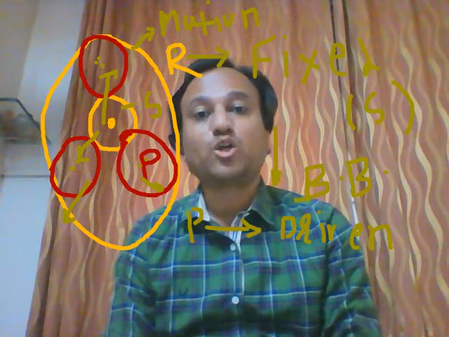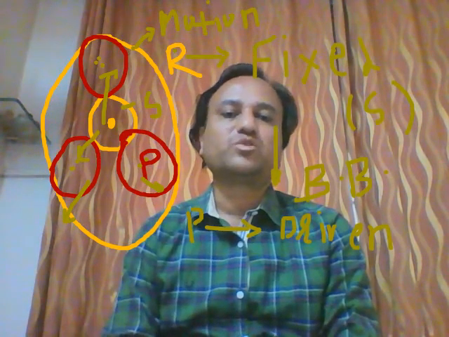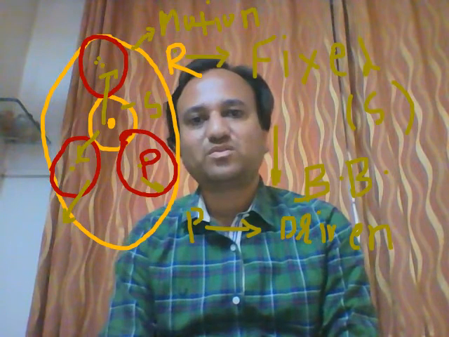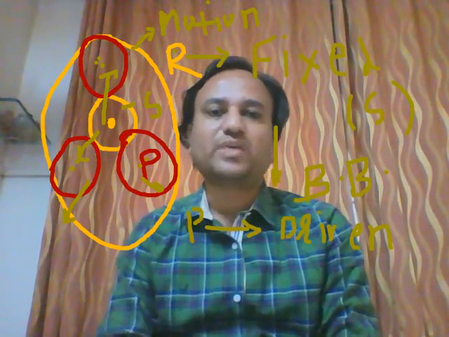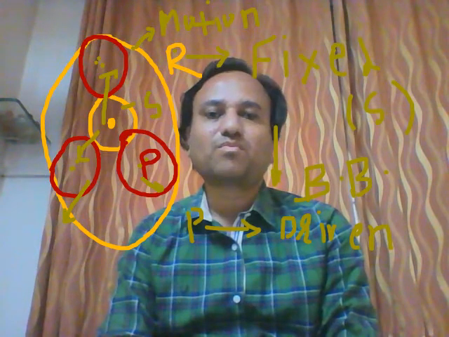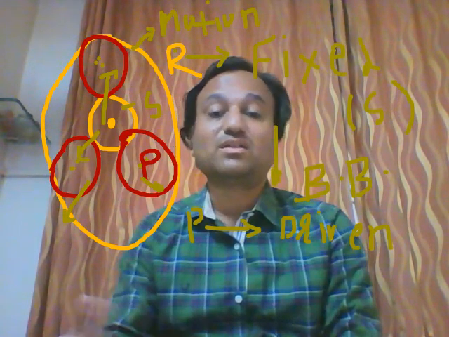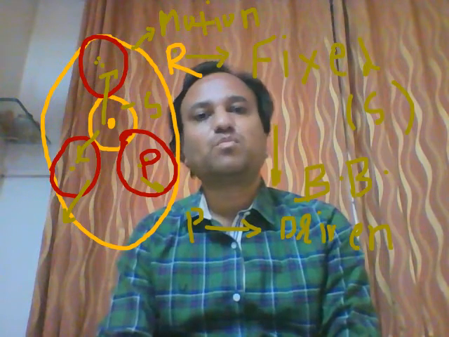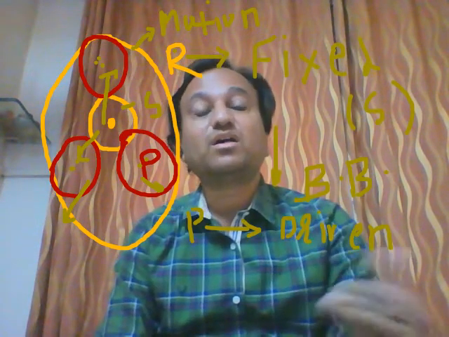There will be automatic clutching and declutching because we are using a hydraulic clutch. As per speed, there will be clutching and declutching, because as per speed variation, a particular speed reduction will be achieved.